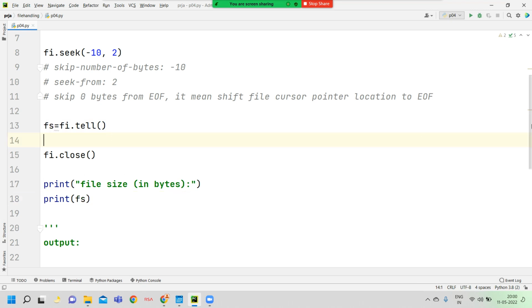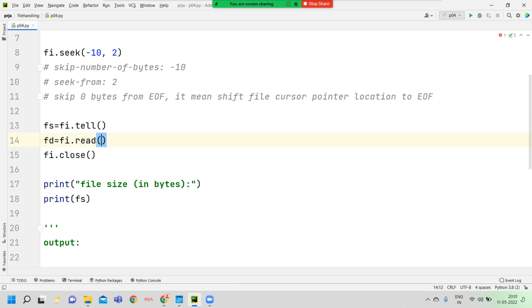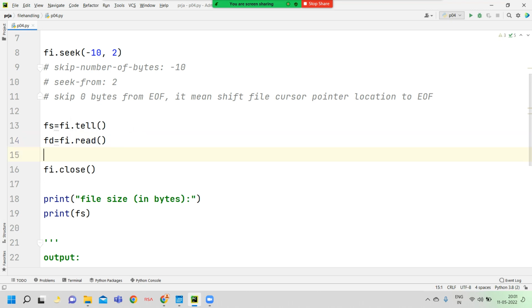Sir, is it possible to display the rest of the file content from the current file cursor pointer location? Yes, that is possible. How? Here I mention one more variable, named fd. Fd means file data. That is your wish; you can mention any variable name. Here I try to read the file with read. What is the meaning of the read method? The read method reads file content from the current file cursor pointer location to end of file. So now it reads the file content.